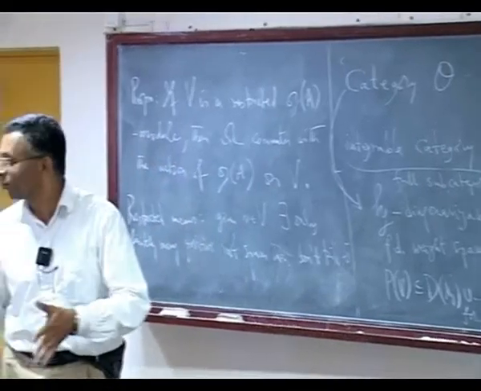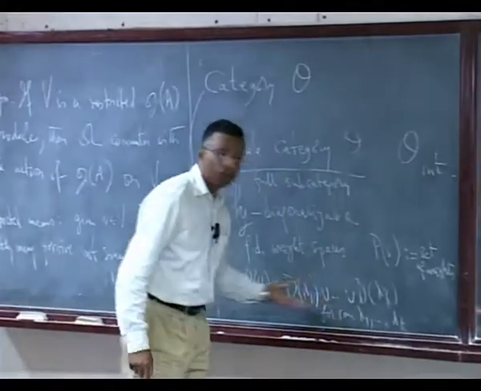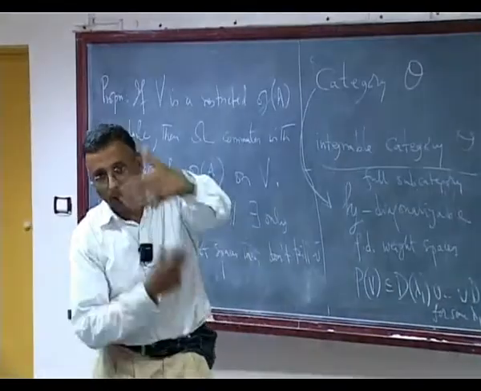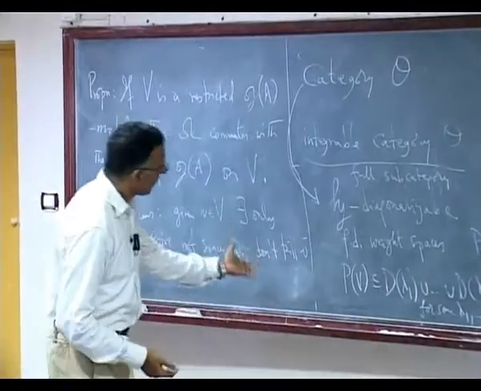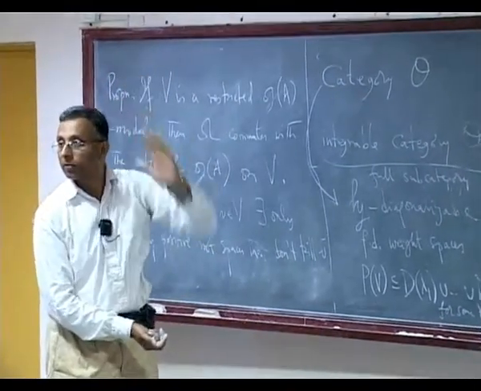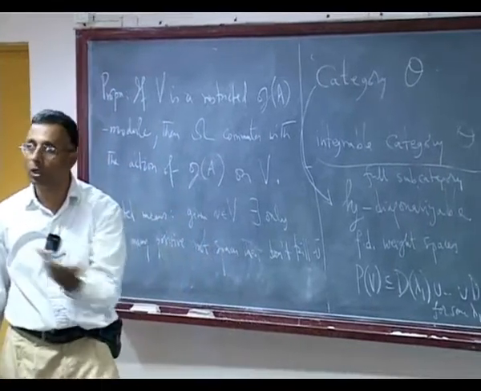And the reason is not difficult to guess. We have chosen x's somehow as positive and y's as negative. You could have done it the whole way upside down, such that all the weight spaces are the other way, starting with a lambda, they are lambda plus 2, lambda plus 4. And why lambda plus 2, lambda plus 4? The reason is simple.